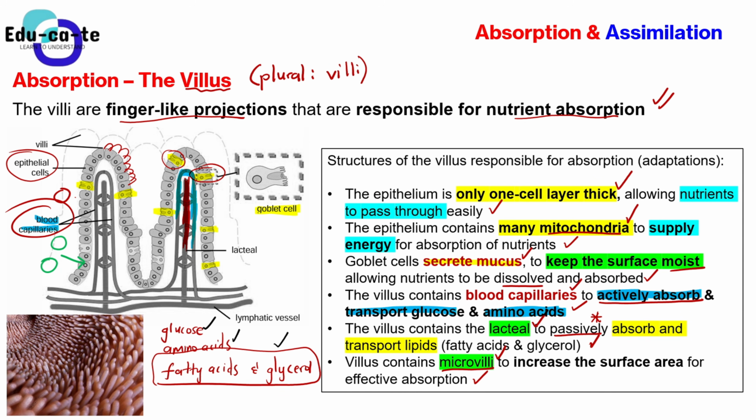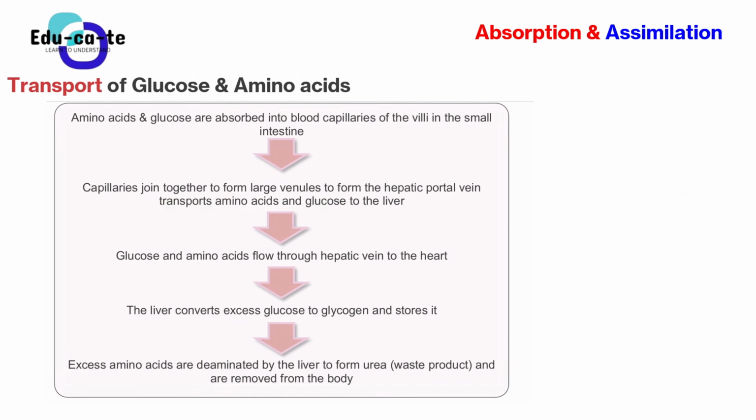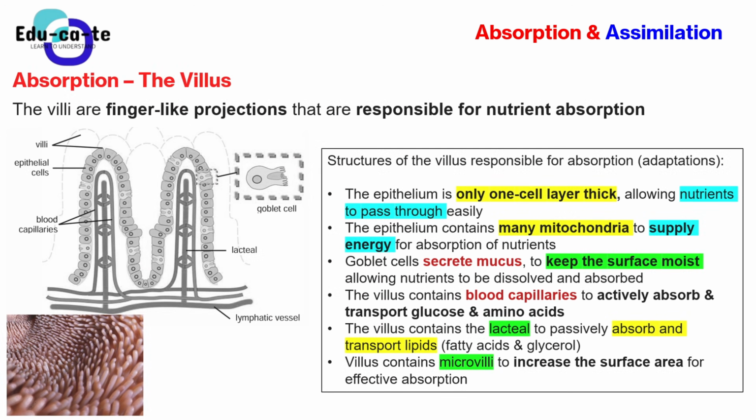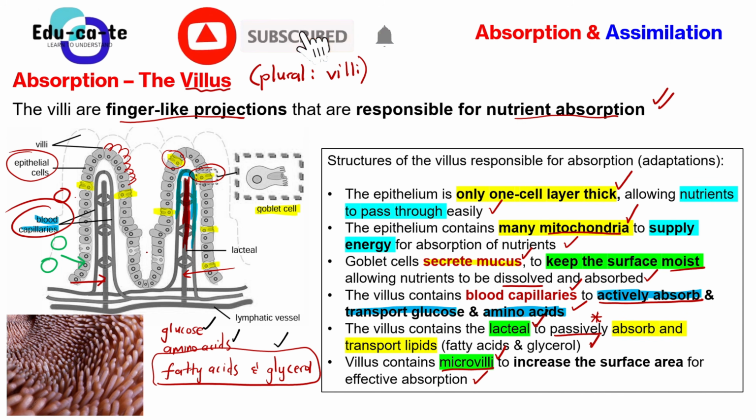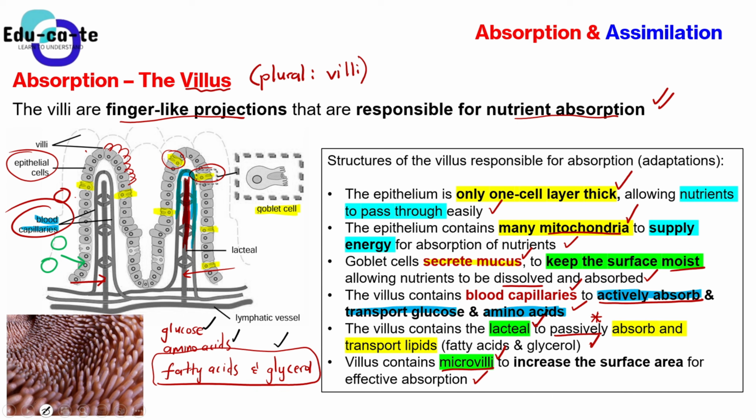Now we can look at the transport of glucose and amino acids. Where are these glucose and amino acids transported to? Remember that in the absorption process, we have said that the glucose and amino acids go into the blood capillaries. They usually show arrows going into the blood capillaries. My arrows are wrong here, but basically the glucose and amino acids go here into the blood capillaries. Now that they are absorbed into the blood capillaries, where are they transported to?